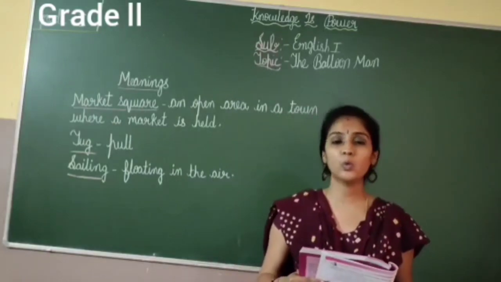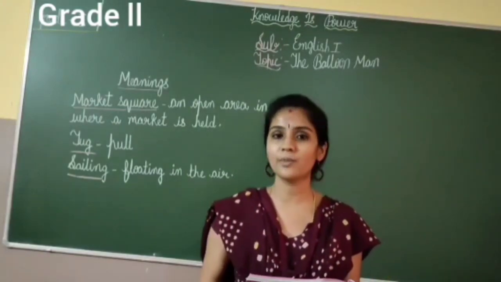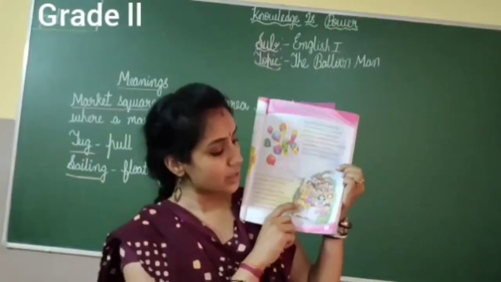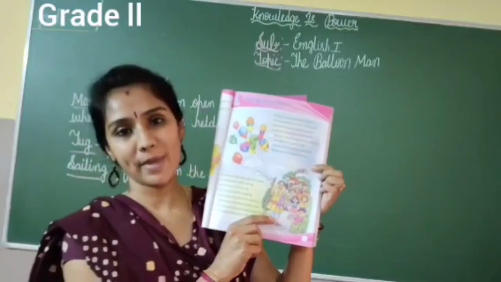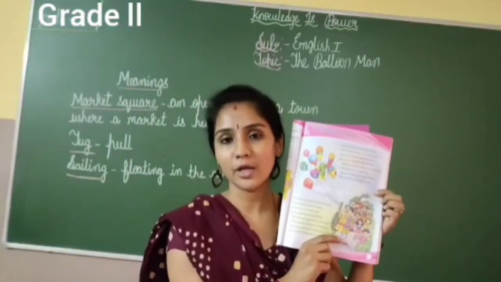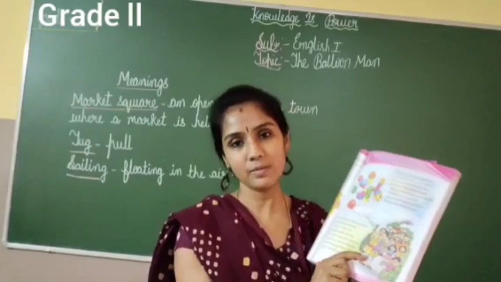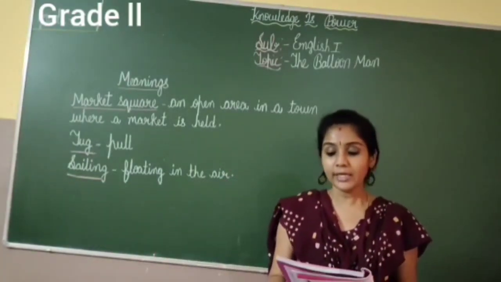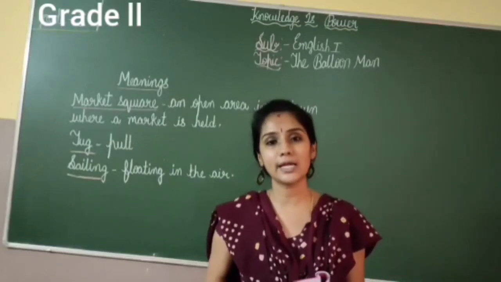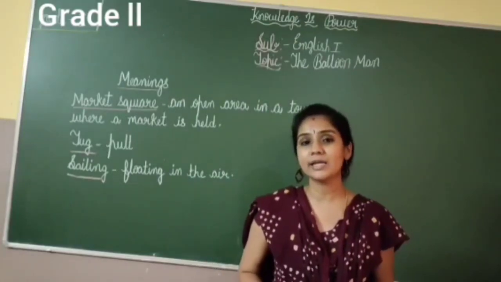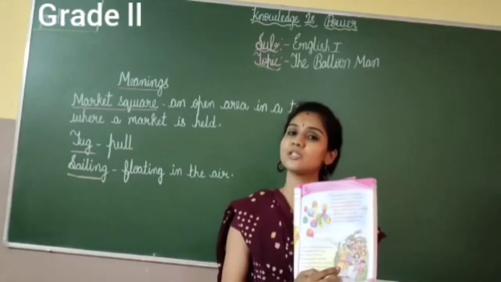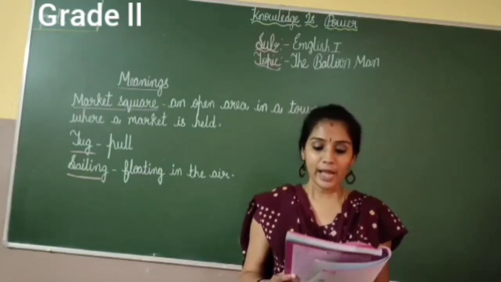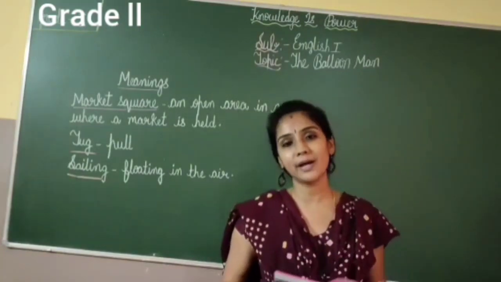Okay children. So Balloon Man. What is a Balloon Man? One who sells a balloon. We call him a Balloon Man. You can see a Balloon Man here, no children? Yes. So he is a Balloon Man. Here the poet is discussing a Balloon Man. He always comes on market days. So who is coming on market days? This Balloon Man. So this Balloon Man is always coming on market days and holds balloons a lovely bunch.